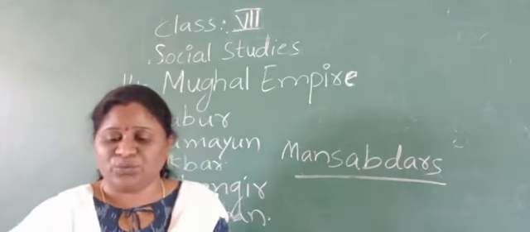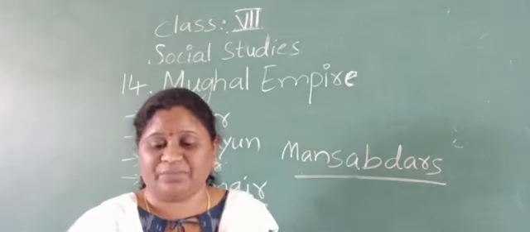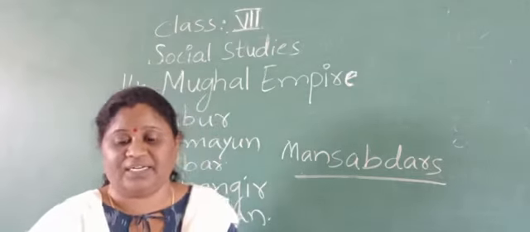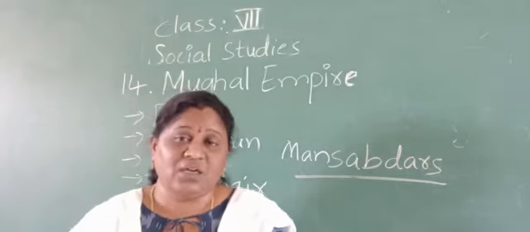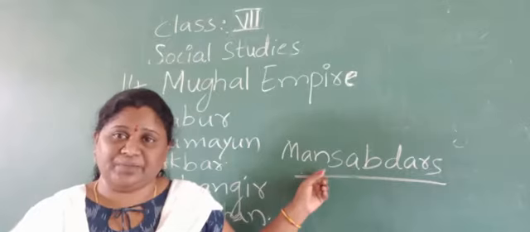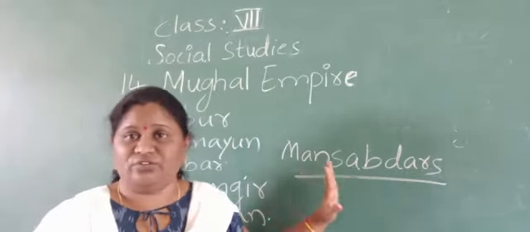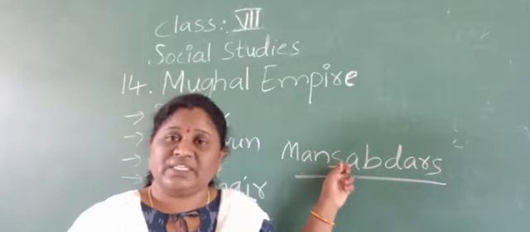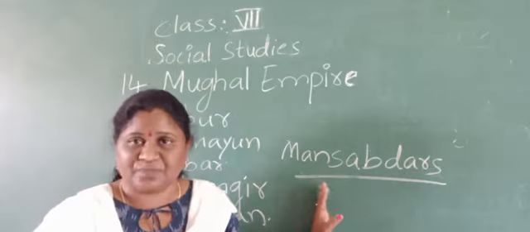And they usually selected Mansabdars. The Mughals designed a political system in which the Mansabdars could not act independently. Whatever order was given by the emperors had to be followed. And for the collection of taxes also, they used to keep some of the Mansabdars.